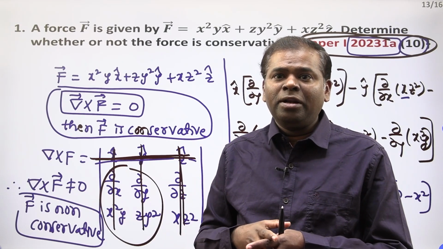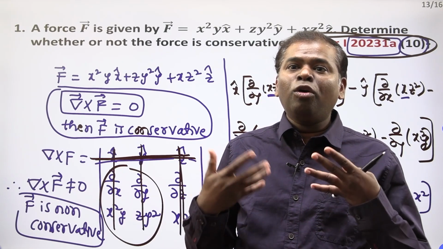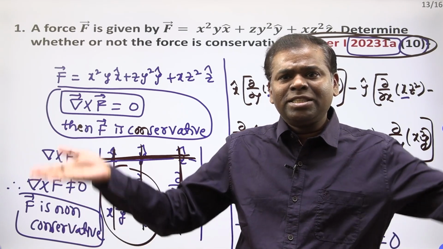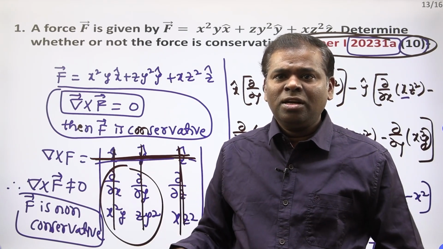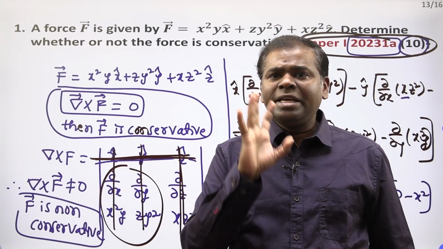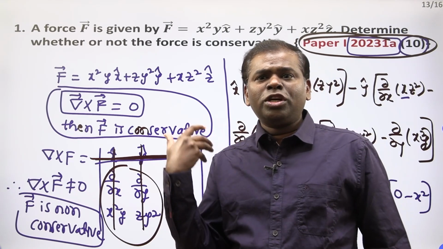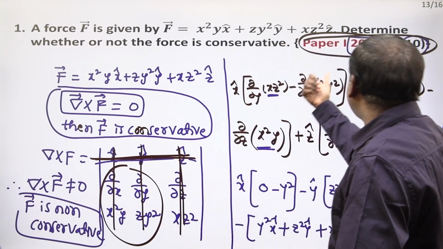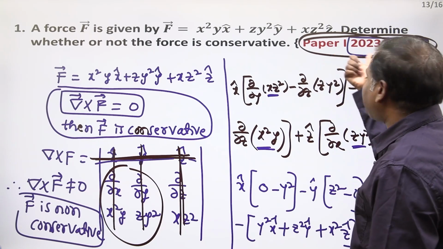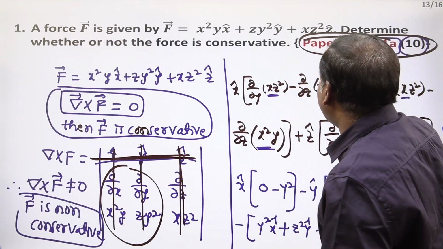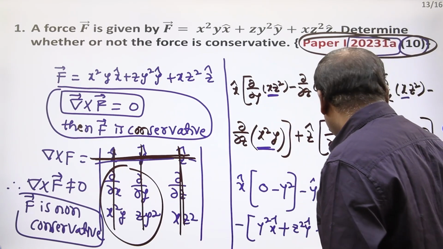For physics people easily get more score. Don't think it is more hard in physics. Not like that. Whatever BSc you are learning, those questions only they are asking. This question is 2023 paper 1. For 10 marks they are asking.